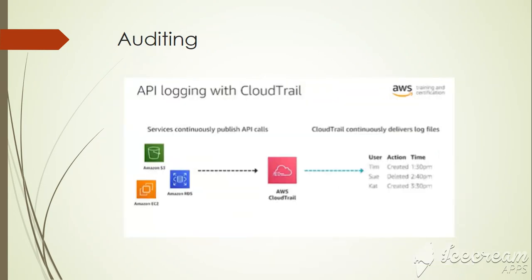Next one is auditing. Here we can check actually what has happened in our AWS account. We can use CloudTrail for auditing. With CloudTrail, you can log, continuously monitor and retain account activity related to actions across your AWS account. CloudTrail provides event history of your AWS account, including action taken through the AWS Management Console, AWS SDKs, command line tools, and other AWS services.